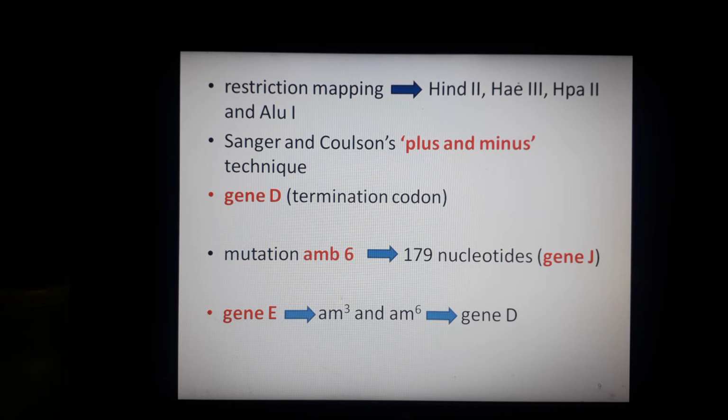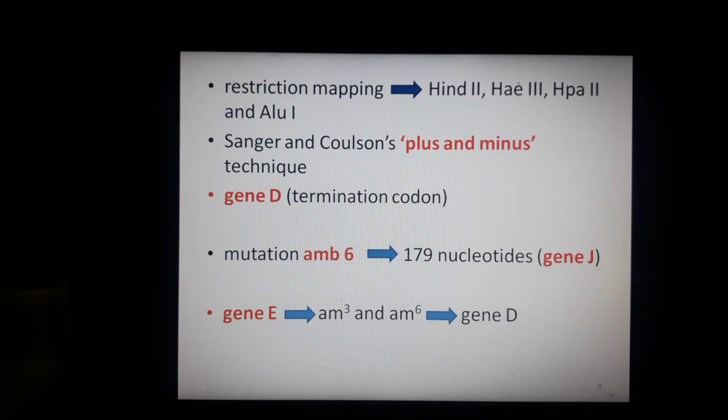I will now tell you about the plus and minus technique. The plus and minus technique was developed by Sanger and Coulson, and this method is for rapid DNA sequencing. In this technique we generate a series of DNA molecules of varying lengths, and these DNA molecules of varying lengths can be separated by using polyacrylamide gel. So this is the short description of the plus and minus technique which was employed by Barrell, and this technique was produced by Coulson.